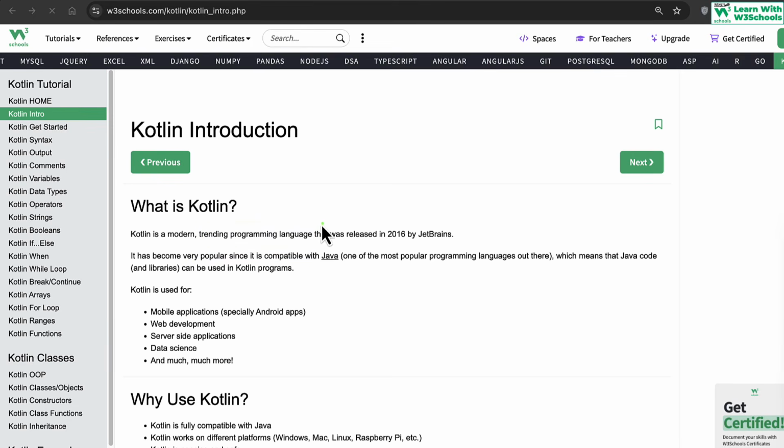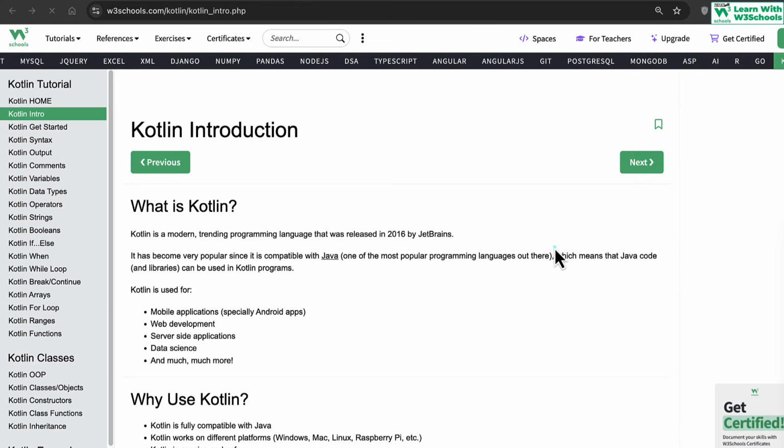It was released in 2016 by JetBrains. It has become very popular since it's compatible with Java, one of the most popular programming languages out there. Again, that's Java, which means that Java code and libraries can be used within the Kotlin program. Now, keep an eye on this statement, because we're going to be exploring this in much more detail in more advanced classes.